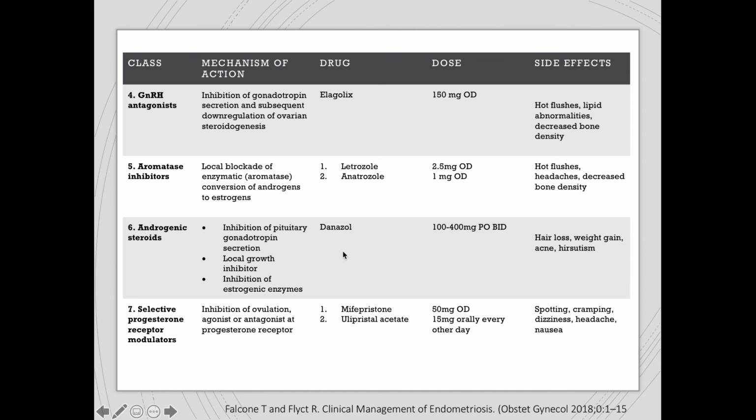I've already mentioned danazol as one of the forms of medical treatment for endometriosis. And finally, we can also give selective progesterone receptor modulators. They inhibit ovulation, and they are also agonists or antagonists at the progesterone receptor. We can either give mifepristone or ulipristal acetate, and these are their doses. And their side effects would be spotting, cramping, dizziness, headache, and nausea.